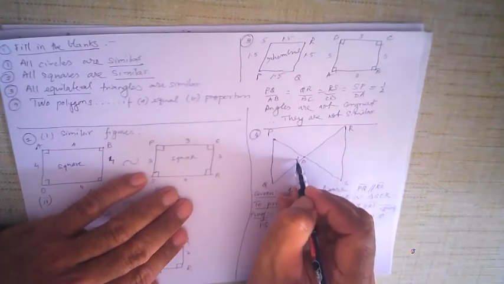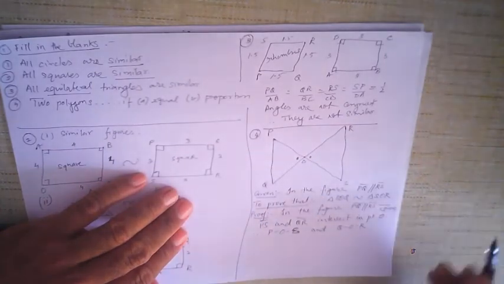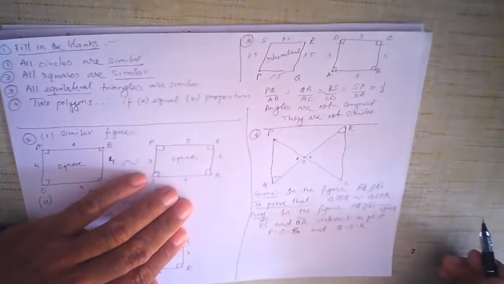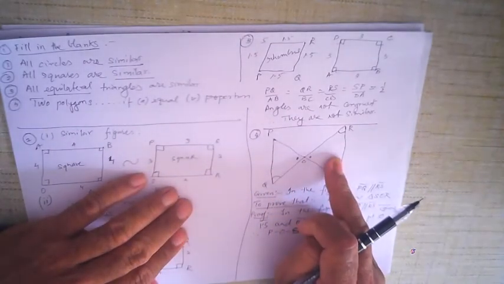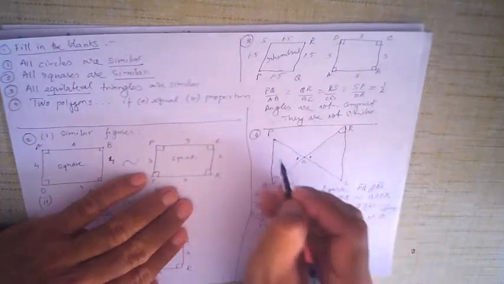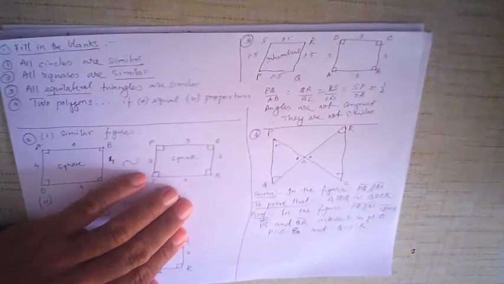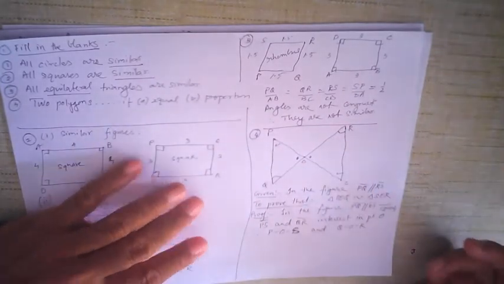So first of all, this angle is equal to this angle. Why? They are vertically opposite angles. And then this angle is equal to this angle. Why? They are alternate angles. So by a corollary, even if you want to write this also, two angles are enough, automatically the third angle will be also equal. Then by AAA theorem, these two triangles are similar.